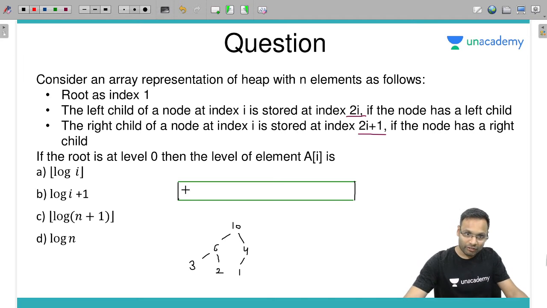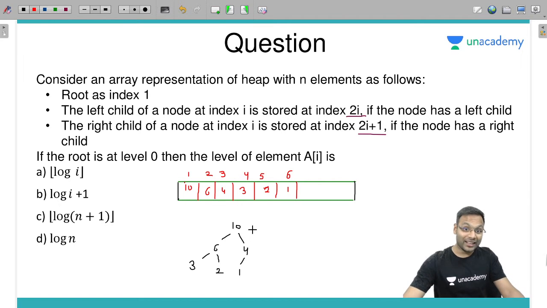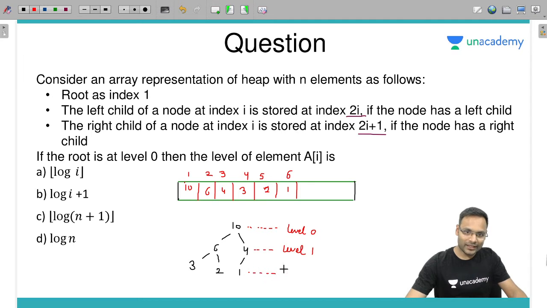So root 10 will be inserted at index 1. Then 6 and 4 will be inserted at indices 2 and 3. 6's left and right children will be inserted at indices 4 and 5, which are 3 and 2. And then index 6 will have 1. Let's talk about levels. This is level number 0, then level number 1, and these are on level number 2.